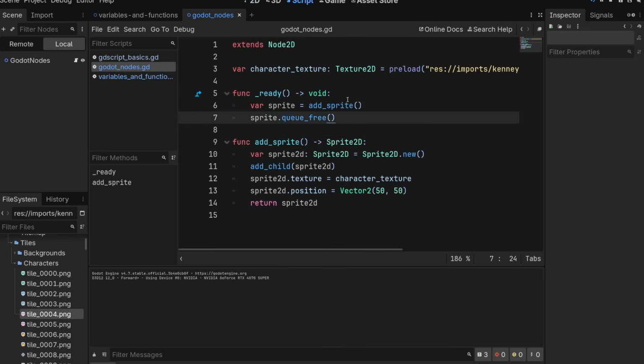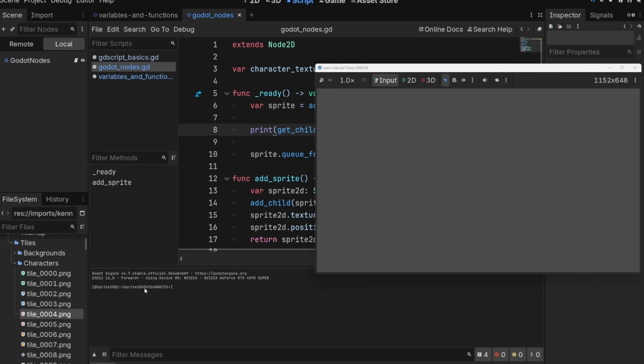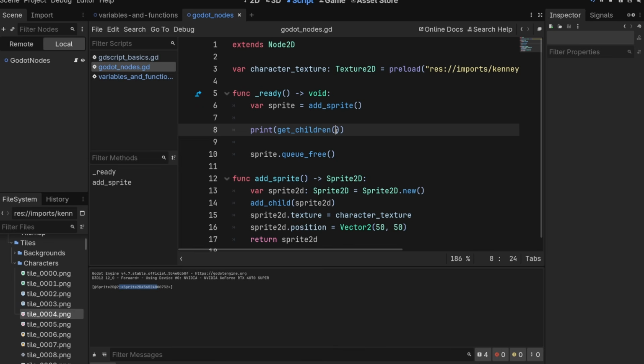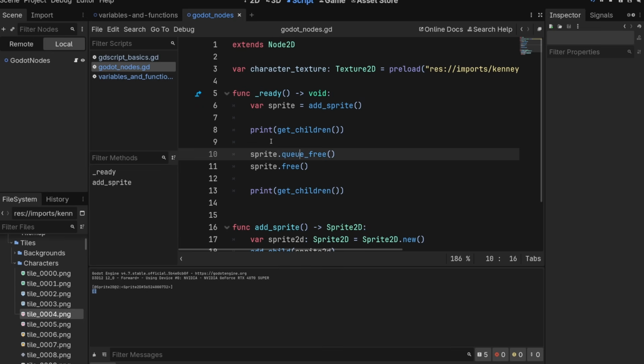We have a few other things we can do, like we can do something like get children. This will give us a list of every single child that is underneath our node. If we do print get children and play, it'll show us that we have 1 sprite. If we do that again after we queue free, it'll probably still show us we have 1 sprite because queue free doesn't happen until the end of the frame. If we change this to just free, look, it shows that you have nothing in the second call. So that's something you can think about. Really, we use queue free because sometimes things try to access something in the same frame, and it breaks if you try to access something that's been freed like this. Don't worry about that too much right now.